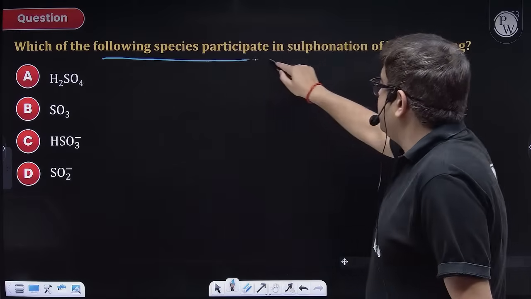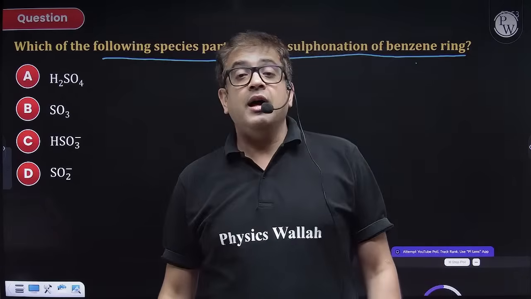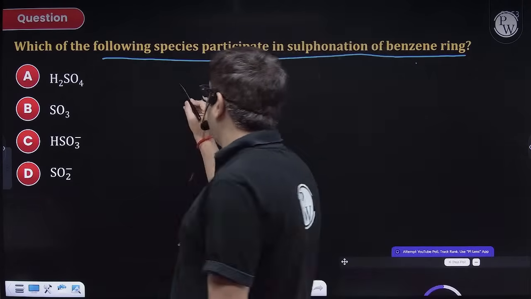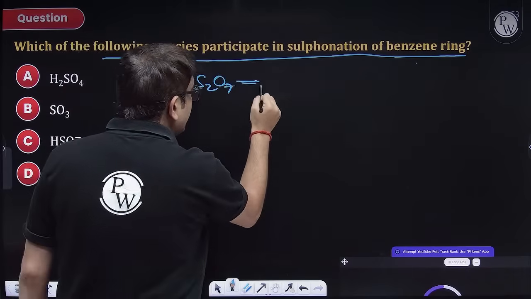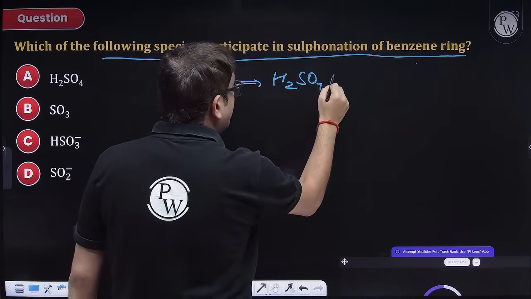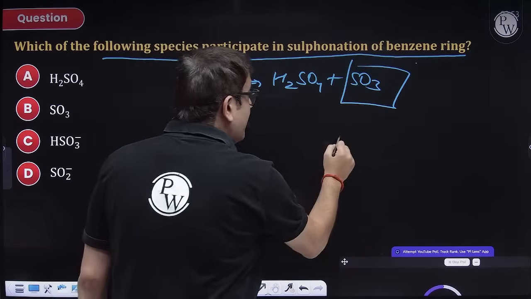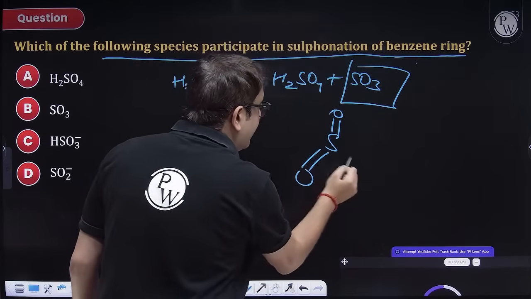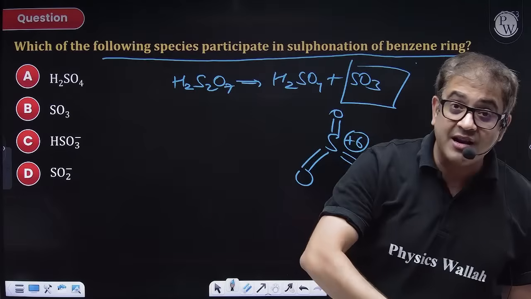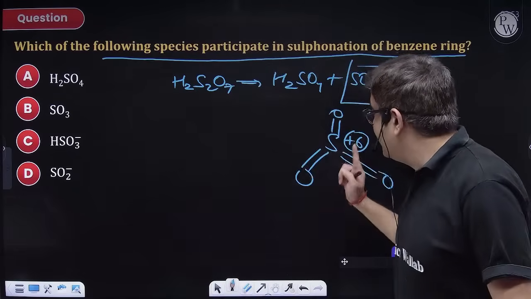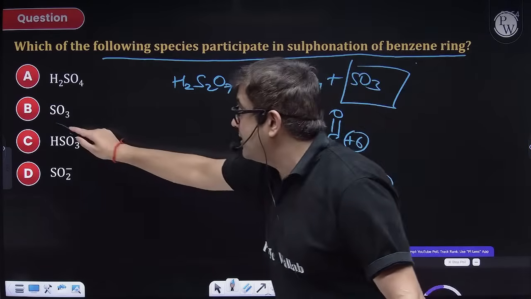Which of the following species participate in sulfonation of benzene? Now this is actually a very logical question. What is sulfonation? Beta, a mixture of H2S2O7, which is oleum, which is actually H2SO4 plus SO3. So actually who behaves as an electrophile? SO3. Sir, why? Because beta, sulfur is having +6 oxidation state. The 3 oxygen atoms are removing electrons so vigorously that this is your actual electrophile that initiates the reaction. So conceptually a very sound question.